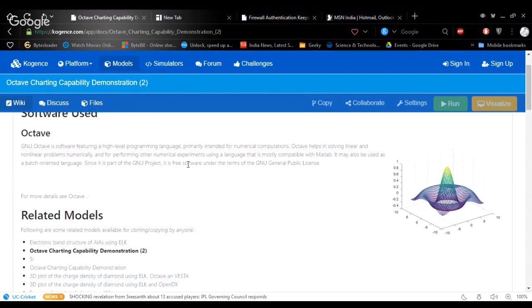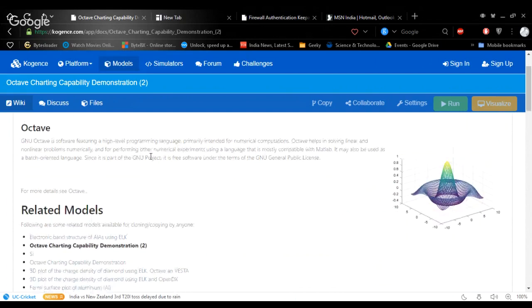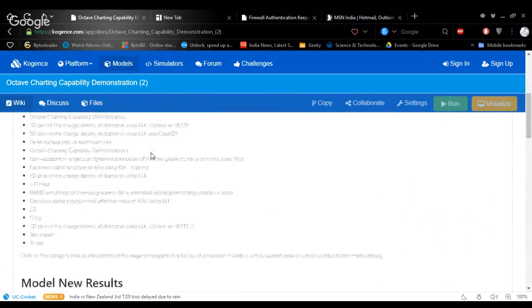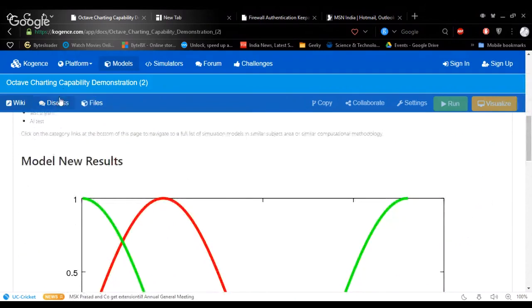These are the pages for that simulation. The main three tabs are Wiki, Discuss page, and Files page. This Wiki page tells you about the simulation, for example, the software used, related models, and the model results. There is also a discussion tab which allows you to interact with the owner of the model. You can ask questions.